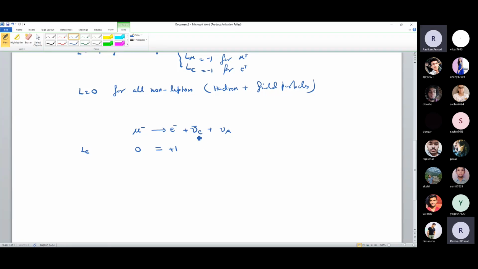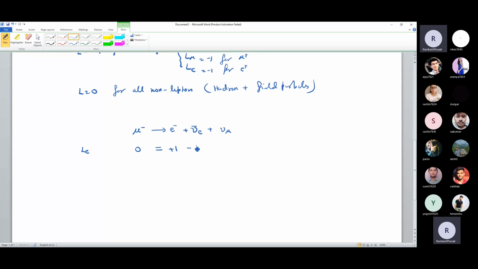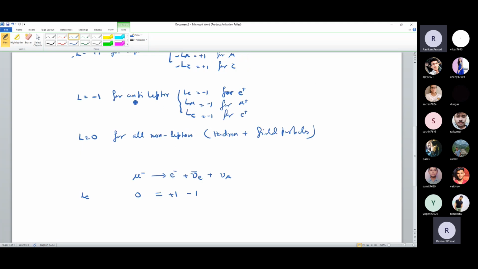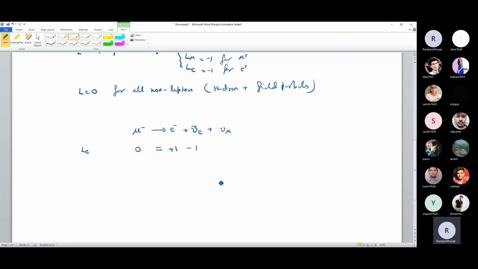This is an electronic lepton. Neutrino is also a lepton. It is an electronic lepton, but it is an anti-lepton, anti-neutrino or anti-electronic neutrino. So this will be -1. अगर ये ऊपर बार नहीं होता तो ये +1 होता. Because bar is there, so we have written that for anti-lepton. So this is -1. What about this one?